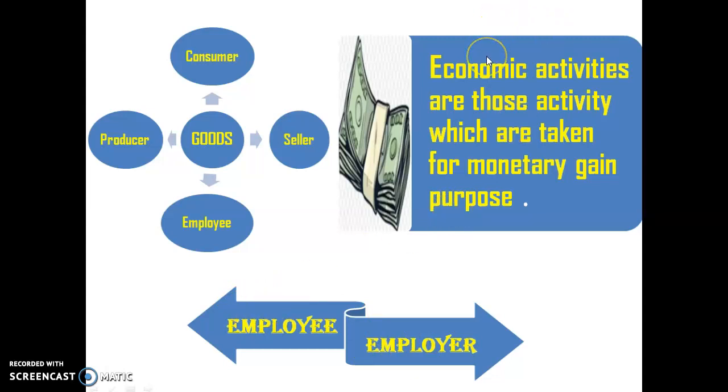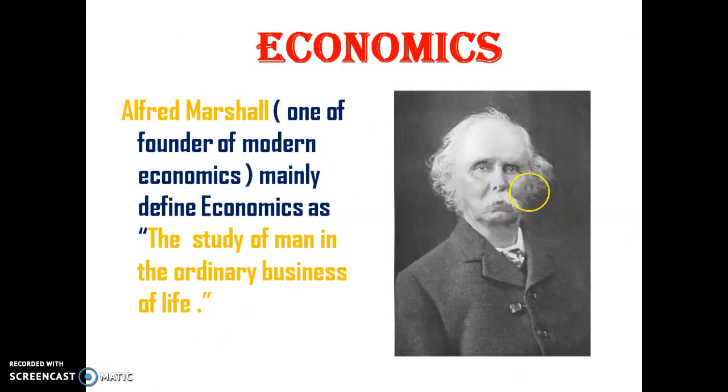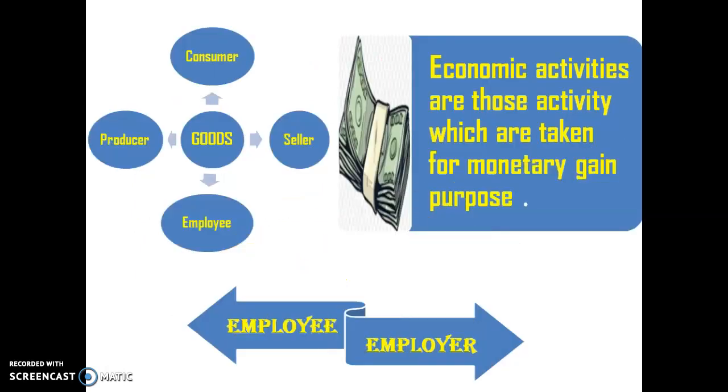We all do these kinds of activities to get monetary gain. So let's see what monetary gain is. We always purchase things with money. We always sell things for money. We produce things for money. So all our activities are based only on monetary gain. This monetary gain is our ordinary business of life. I hope you understand the meaning of the ordinary business of life.